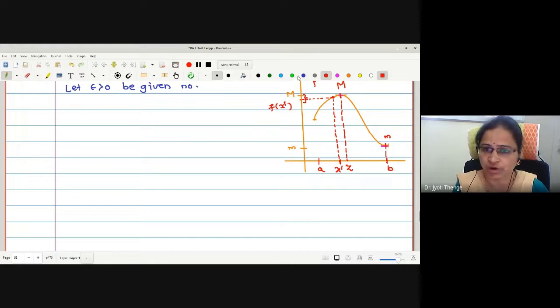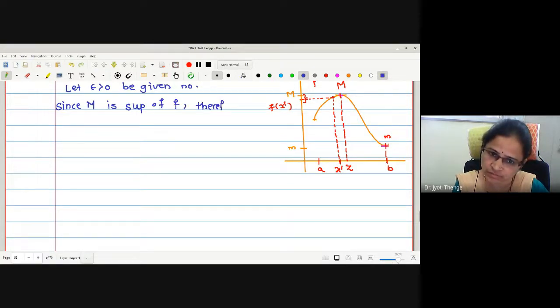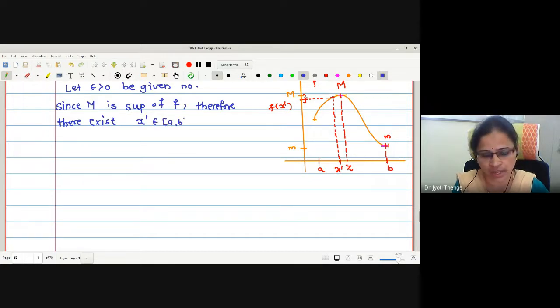For any given epsilon greater than 0, I am going to write: since capital M is the supremum of f, therefore there exists a number x dash in the closed interval [a, b] such that, what do I say? The difference between M and f(x dash) is less than epsilon by 2.